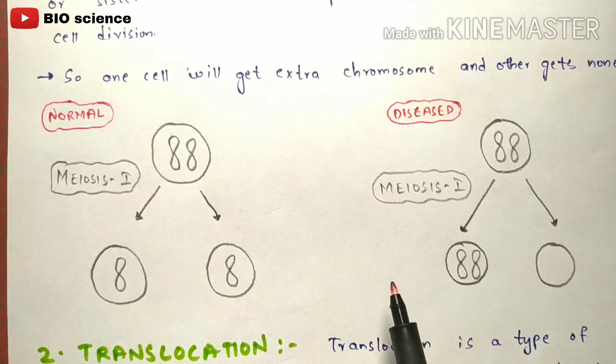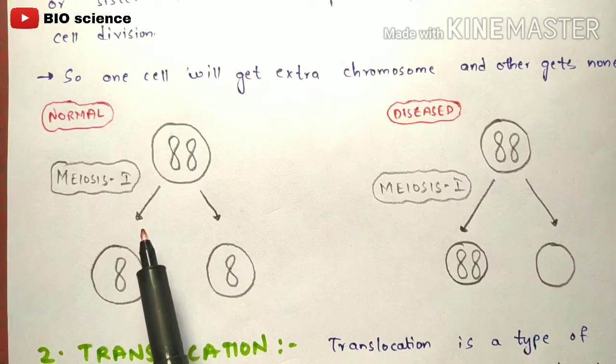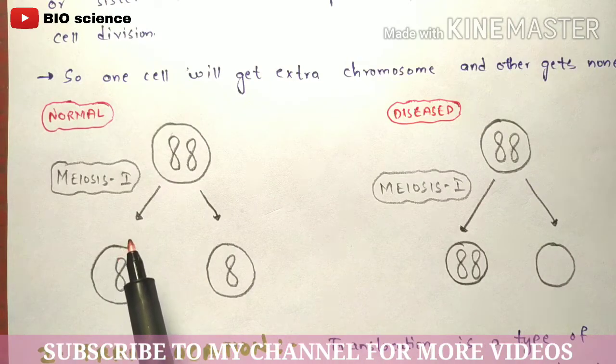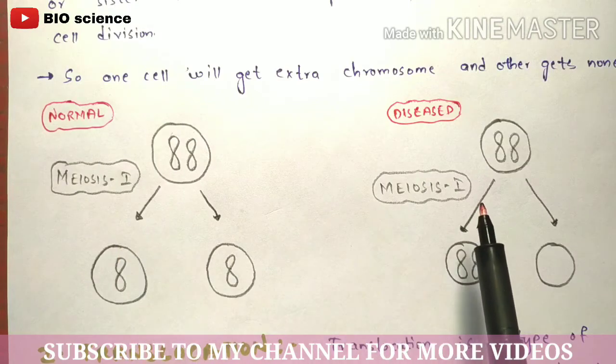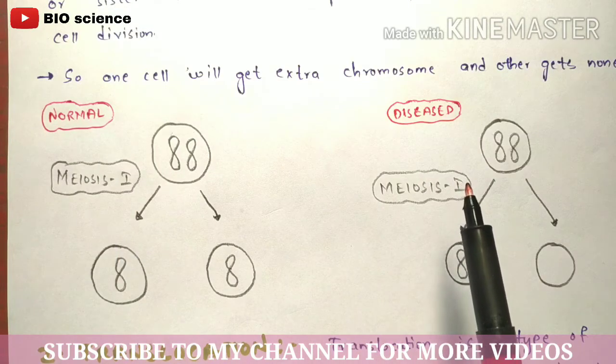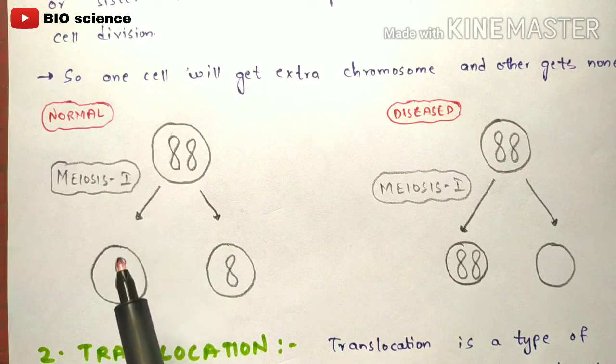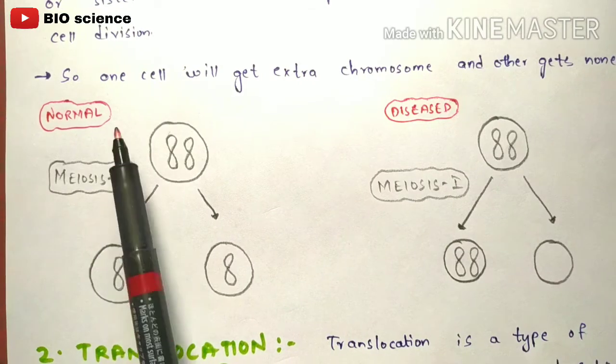even the diseased condition. The normal condition is nothing but the people who have not suffered with Down syndrome, or who are not affected with this genetic disorder called Down syndrome. And diseased is the person who is affected with this genetic disorder called Down syndrome. So firstly let us see how this division will occur in the normal case.